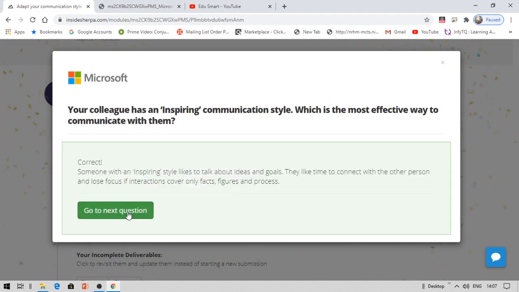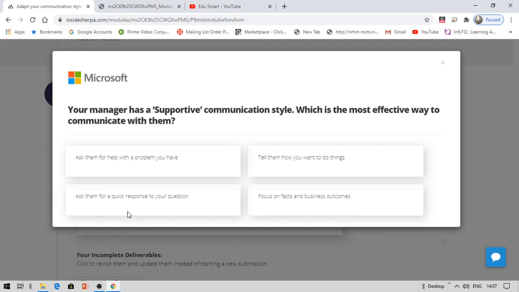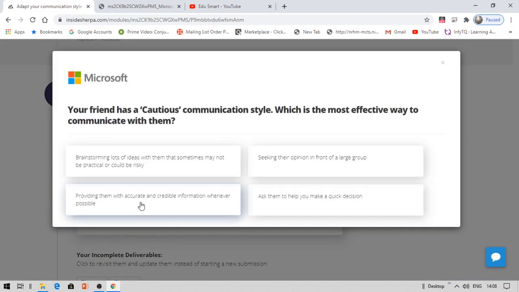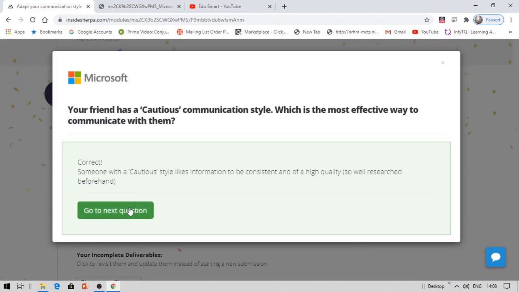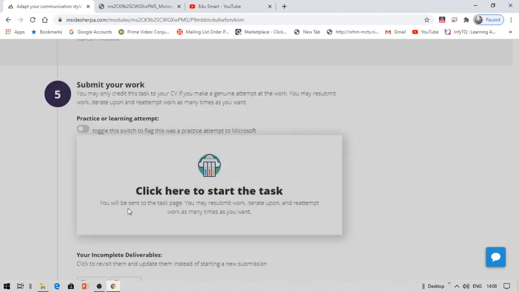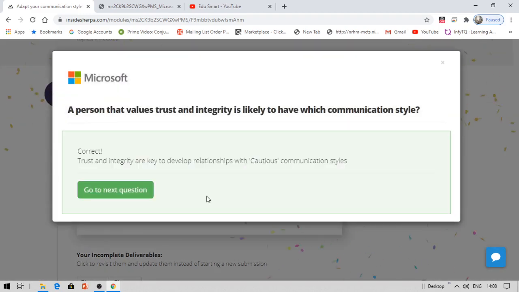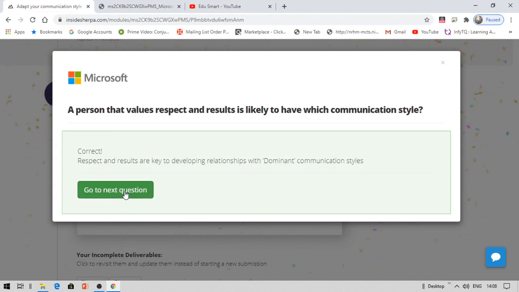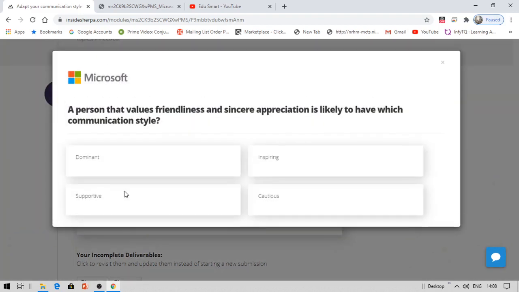Coming to the seventh question, the answer is 1. Eighth question answer is C. The ninth question answer is 4. So cautious is the answer again. I hope you are noting these answers so that you can use them. 10th question answer is 1, dominant. 11th question answer is 3.